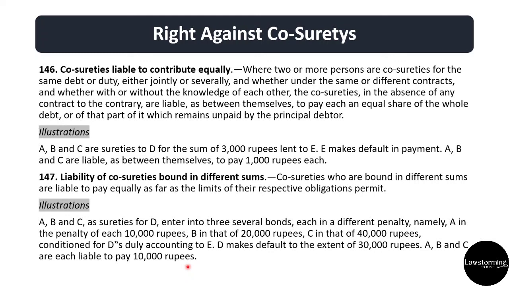But let's say here the default was of 50,000 rupees. Then in that case A would have paid 10,000, B would have paid up to his maximum limit, that is 20,000, and C would have paid 20,000 if it was 50,000. So they'll be responsible to the maximum limit for which they are liable.